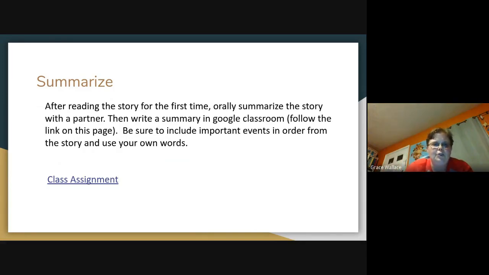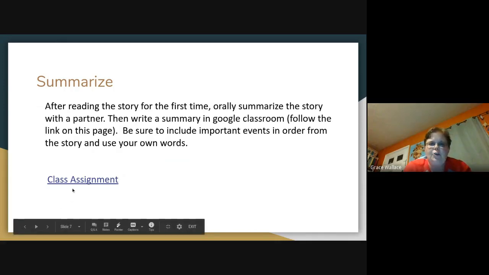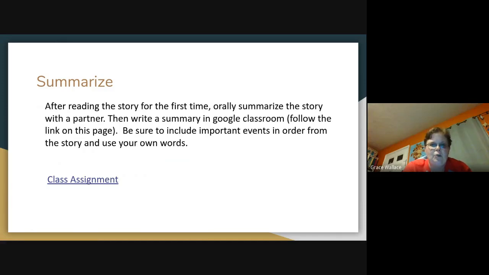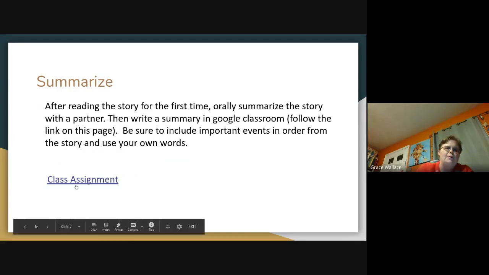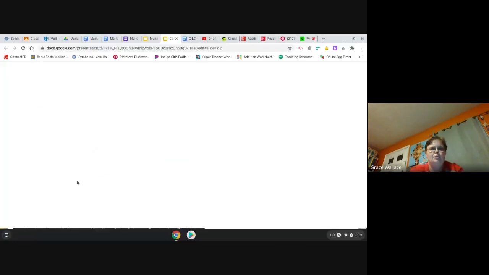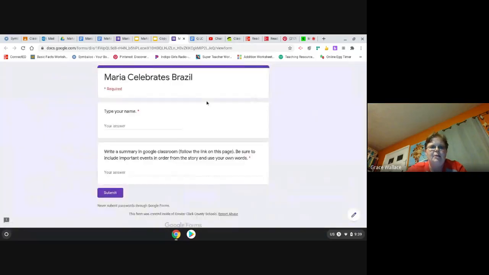How does it get solved? Then you're going to go to this class assignment and you're going to write a summary in Google Classroom. Be sure to include the important events in order. You can use the text, but put it in your own words. Do the very best you can by putting it in your own words. When you're ready to do this assignment, just hit on the blue link. It will automatically send you to the assignment. Type your name and put your answer right here. Okay?